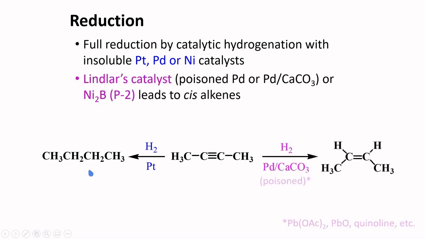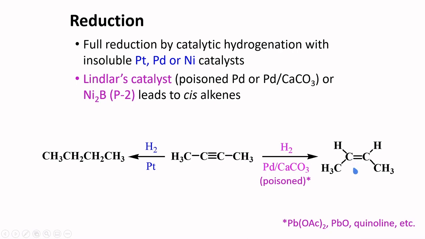If you wish to have only partial reduction, a Lindlar's catalyst is useful. Lindlar's catalyst contains poisoned palladium or palladium in calcium carbonate. Because this catalyst is poisoned, the reduction stops when the double bond is formed and does not go further.